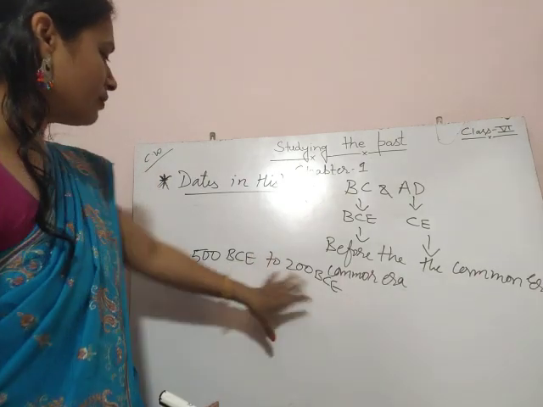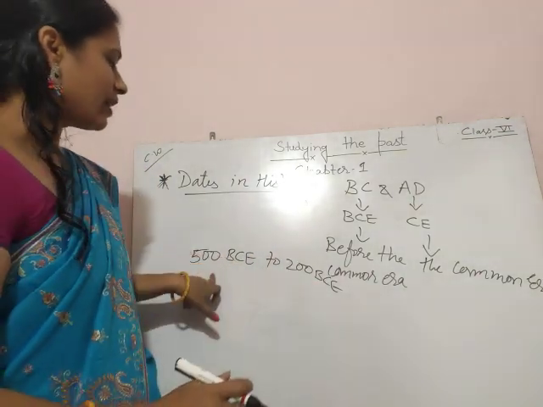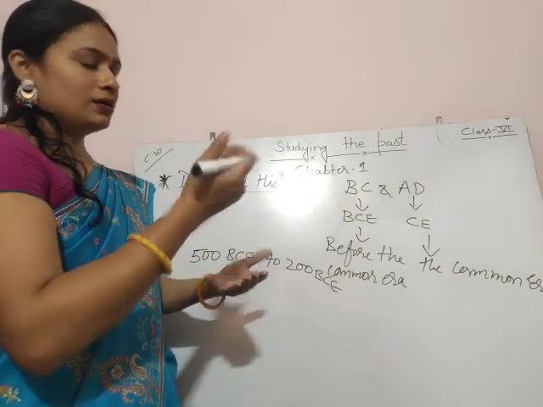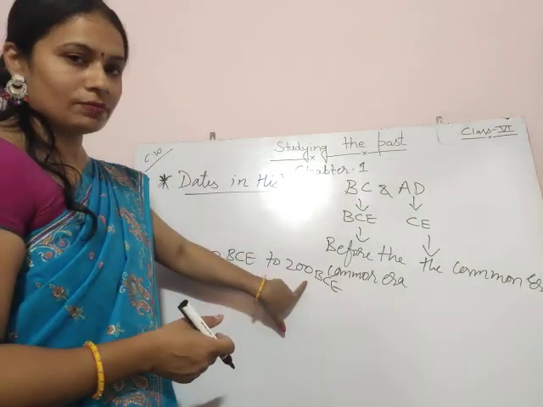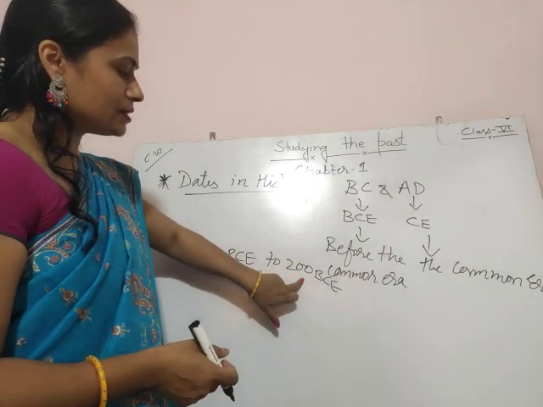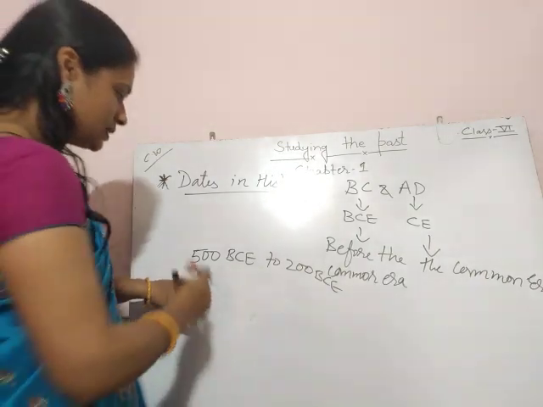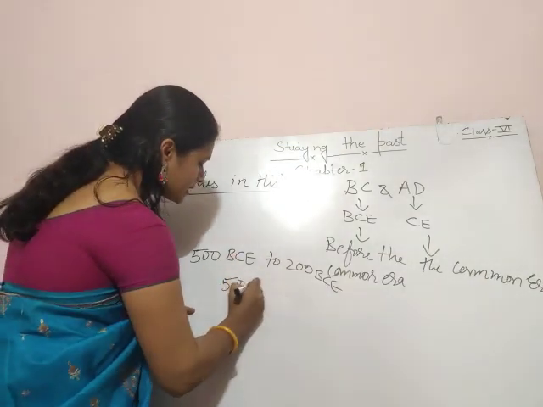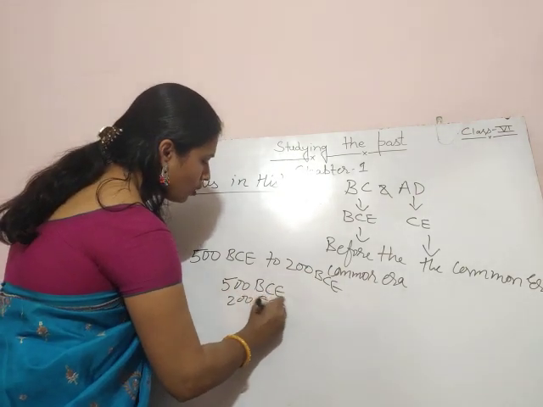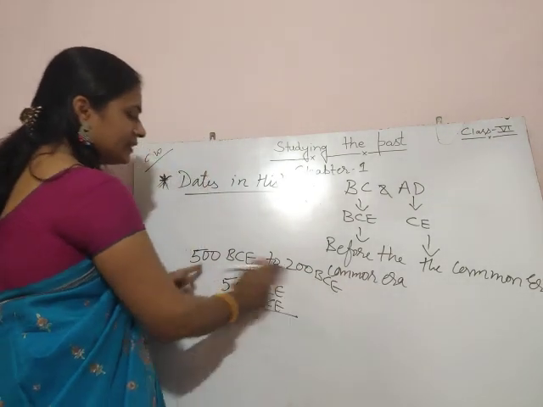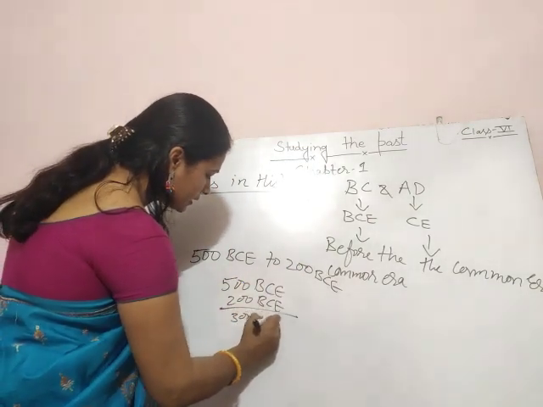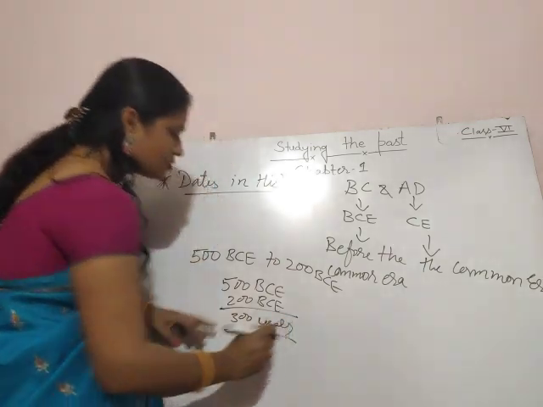What will we do? We just subtract the smaller date from the larger one. 500 BCE minus 200 BCE. So how many years are there between these two dates? 300 years. Okay, understood?